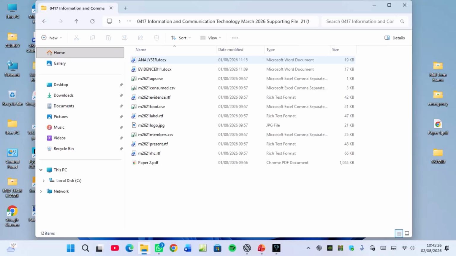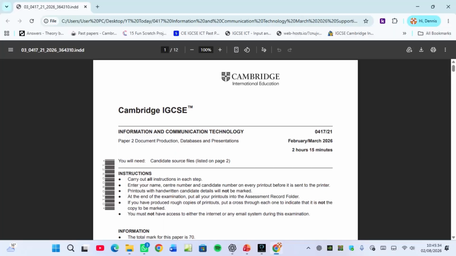We are going to use it for continuation of what we had started yesterday, because yesterday we were using the portable document format, which is the question paper. And I remember very well, I prepared a video on document production. So the continuation was to be presentation. Then later, if time will be available, I'll do database. And then I'll have done the entire paper, which is supposed to last for 2 hours, 15 minutes.